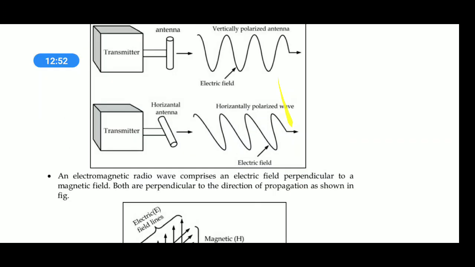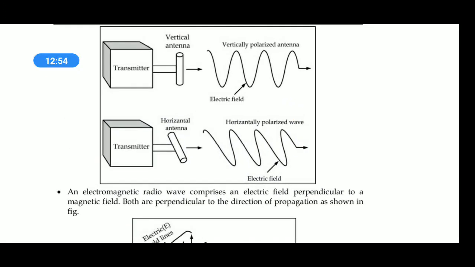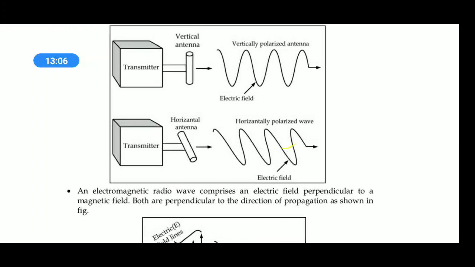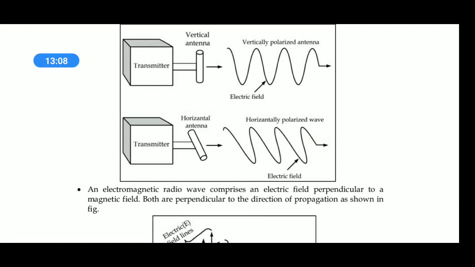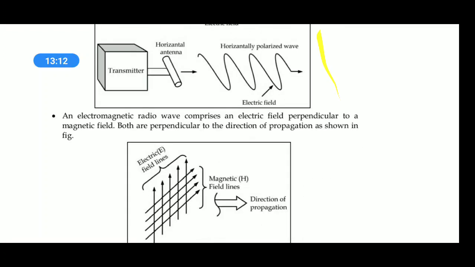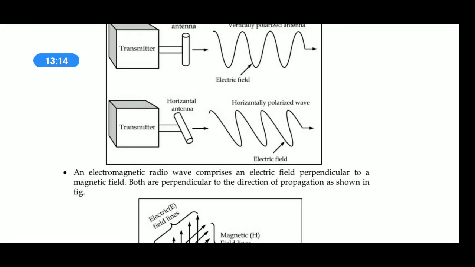This diagram shows vertical polarization, something like a rope. When a rope is waved, the fashion in which the rope moves is vertical polarization. Horizontal polarization is like the path traced by a snake. The orientation is also horizontal.